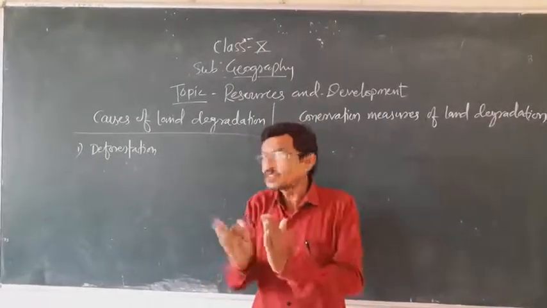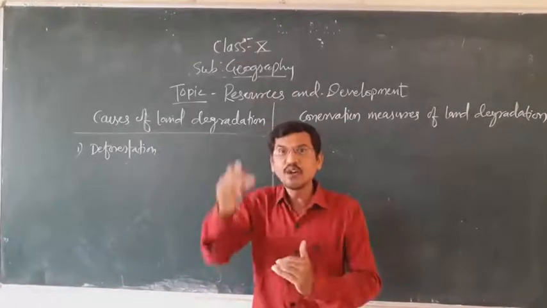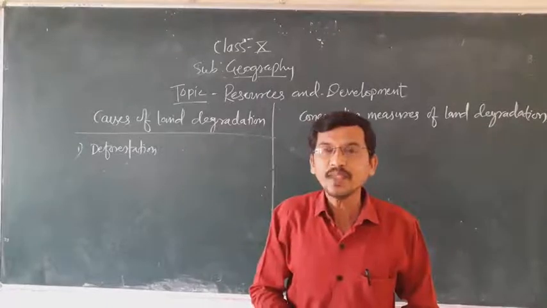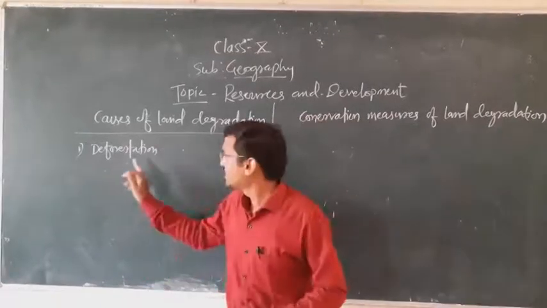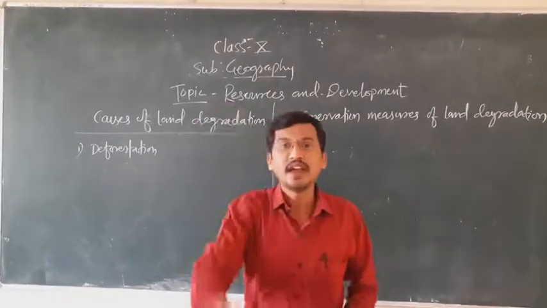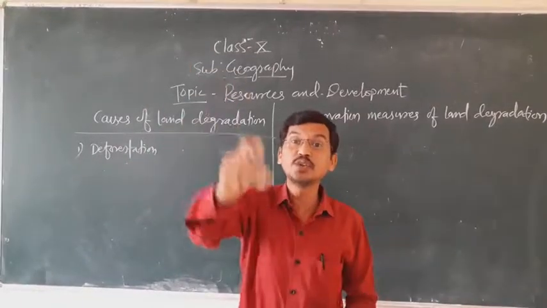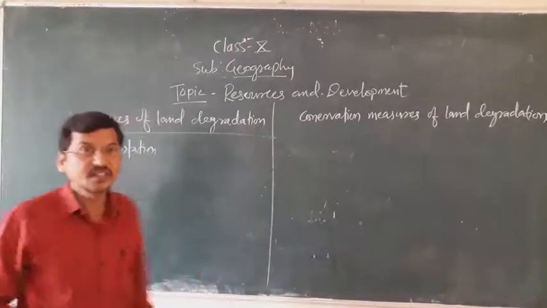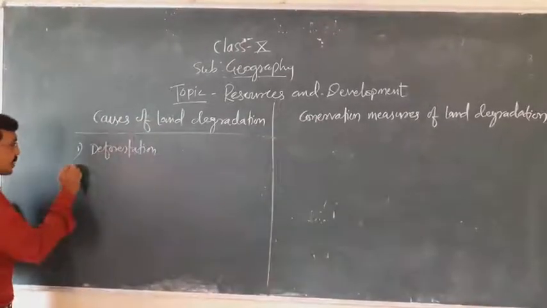The trees or the forest which remain in a place hold the soil. And if trees are cut down, this leads to desertification and a vast area can be converted into desert. So therefore, deforestation is the main cause of land degradation.